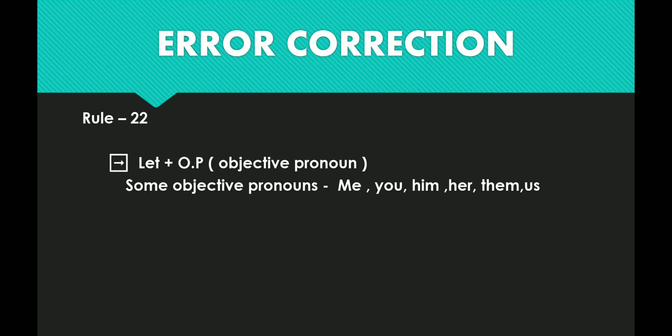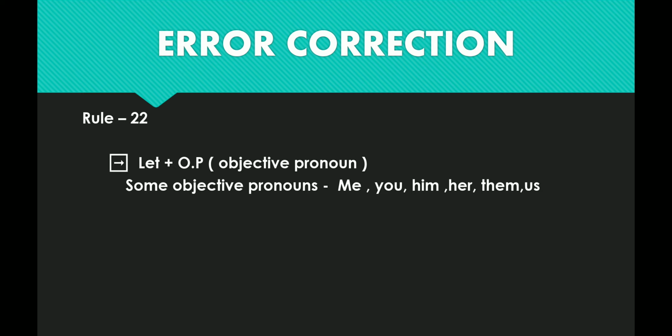In fact, me is the objective pronoun of I, you is the objective pronoun of you again, him is the objective pronoun of he, her is the objective pronoun of she, them is the objective pronoun of they, us is the objective pronoun of we. So after let, do use objective pronoun always. All right, so I hope you understand.